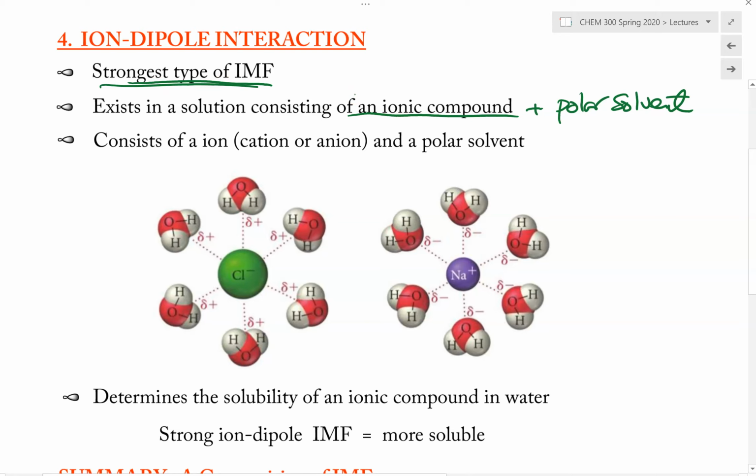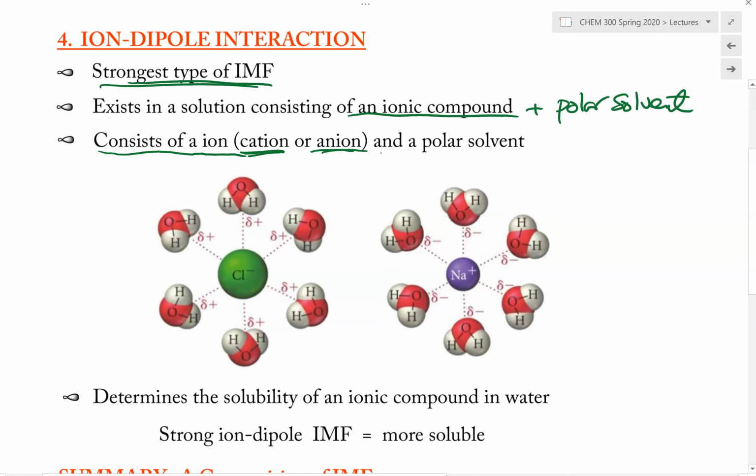And so when we take an ionic compound and dissolve that in a polar solvent, we have seen already that if the ionic compound is soluble in the polar solvent, it will be broken into individual ions as it gets dissolved, which consist of the cations and the anions.